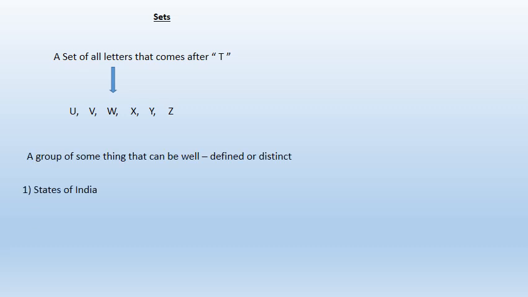First one is states of India. Can we form a set of this? Yes, there are 29 states in India and you can list all of them. Now look here, states of India. We know how many states there are in India? There are 29 states, and we can list them. So, this is properly well defined and we can list it.